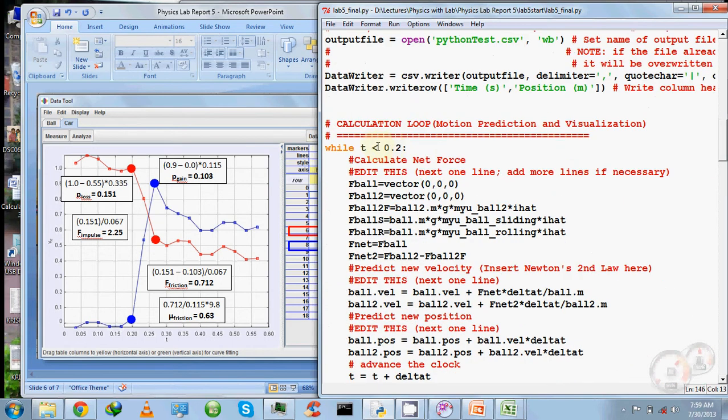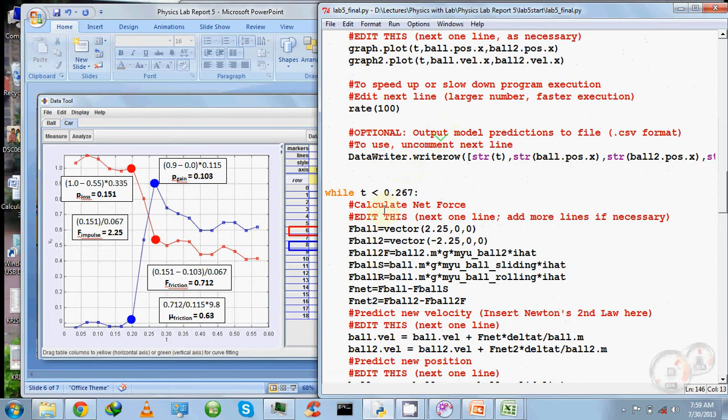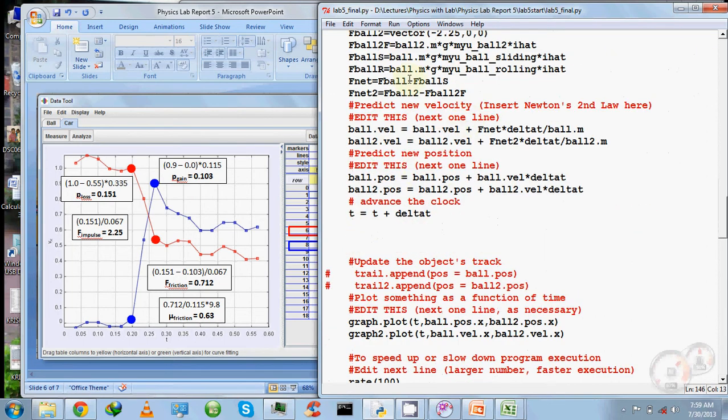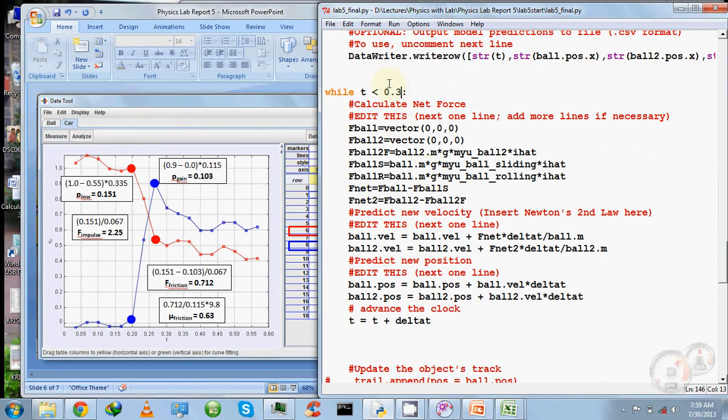Then from the collision point till 0.0267 seconds, the forces internal to the system would be acting, and they will be cancelling out each other, and the friction is sliding friction for the ball. After the collision also, for one more frame, the ball has sliding friction. After that, the ball has rolling friction and there are no external interactions.